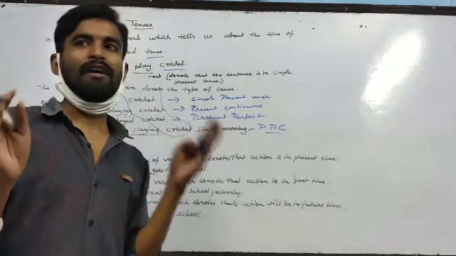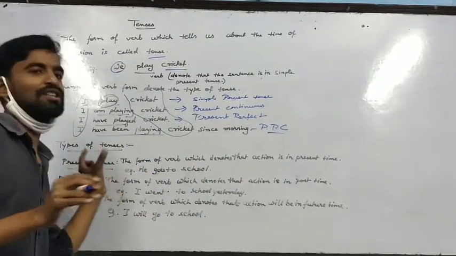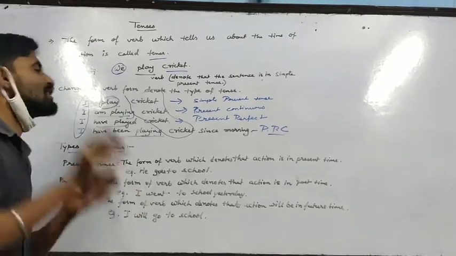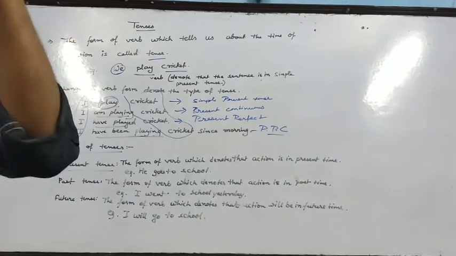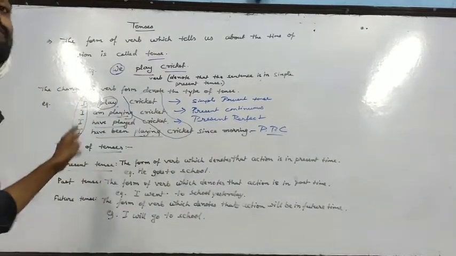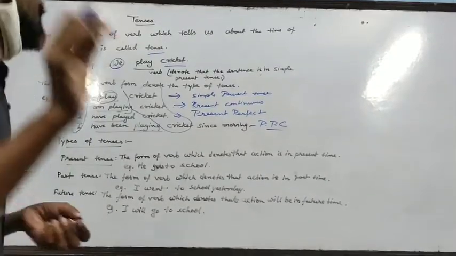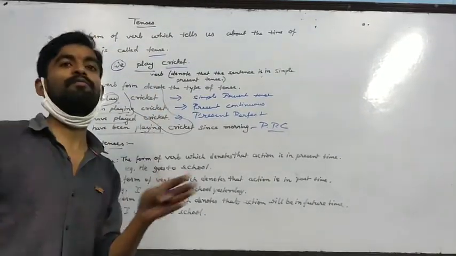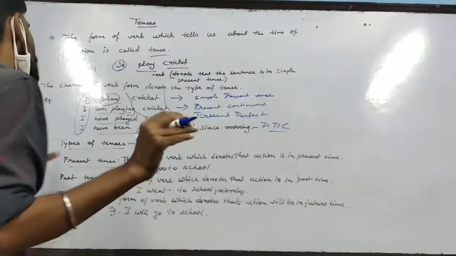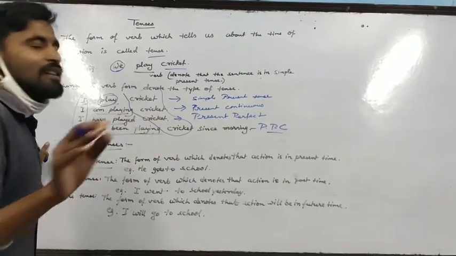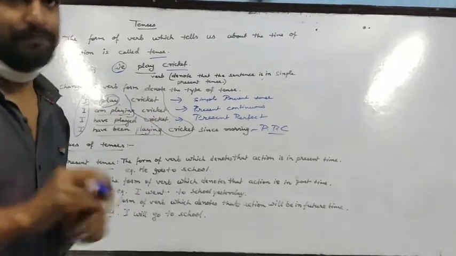So when we read these sentences, we should keep in mind where to concentrate to know the tense of that sentence. We should concentrate on the form of the verb, which form of verb is there, so that we can understand which type of tense has been used in a particular sentence. Today we will not discuss much, but we will discuss the main three types of tenses.